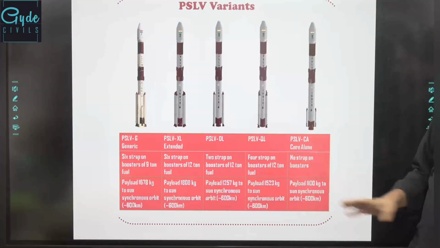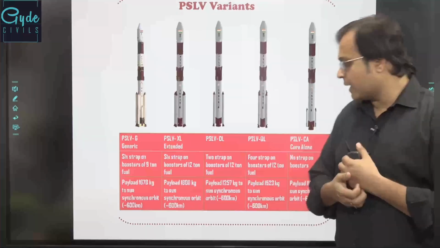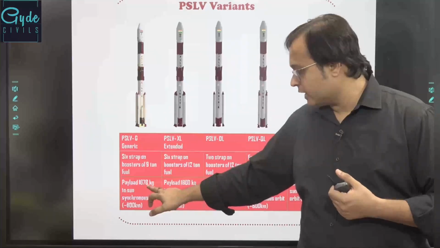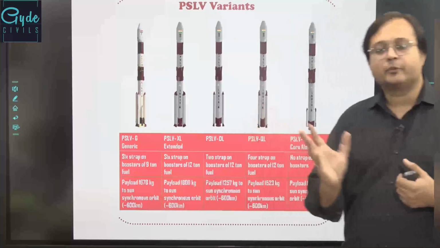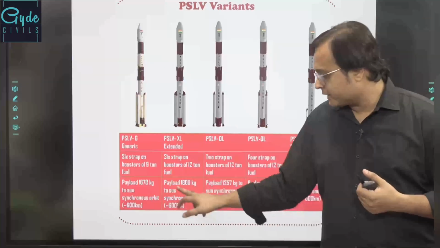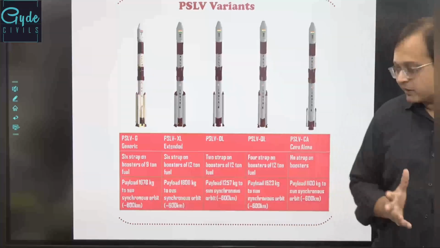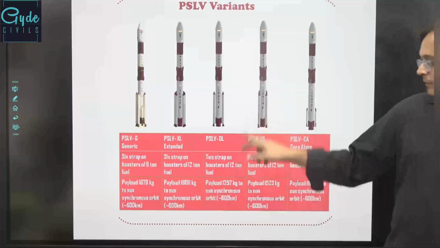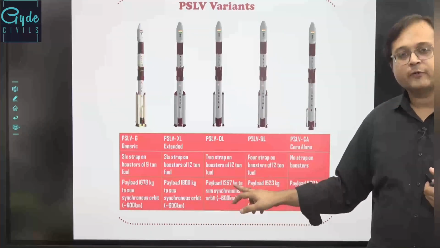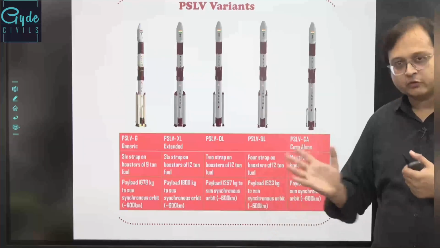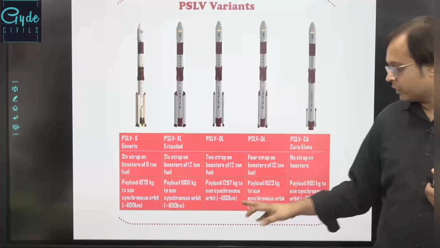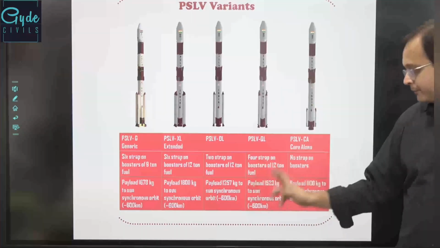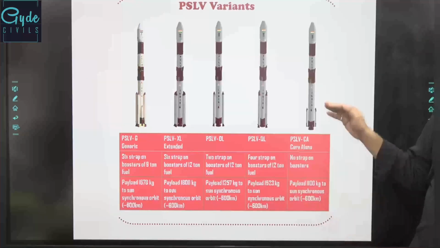So it becomes core alone, depending upon different types of payloads, right? The generic can launch up to 1678 kgs to sun synchronous orbit, that is up to 600 to 800 kilometers. XL can launch up to 1800 kgs of payload to 600 to 800 sun synchronous orbits. Then PSLV DL can launch around 1250 kgs of payload to sun synchronous, whereas the QL can launch 1523, more than the DL version, into the sun synchronous,